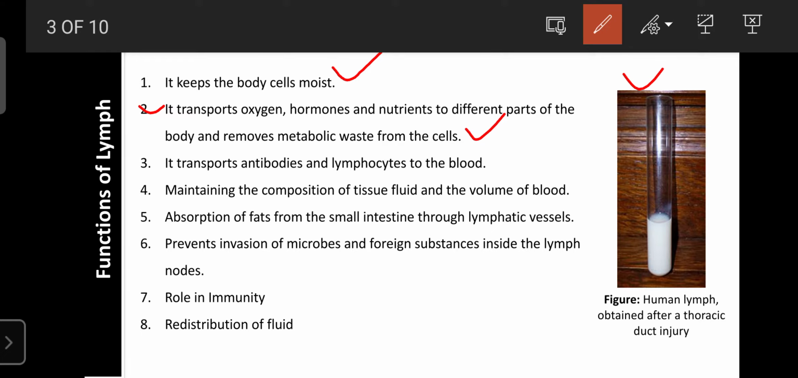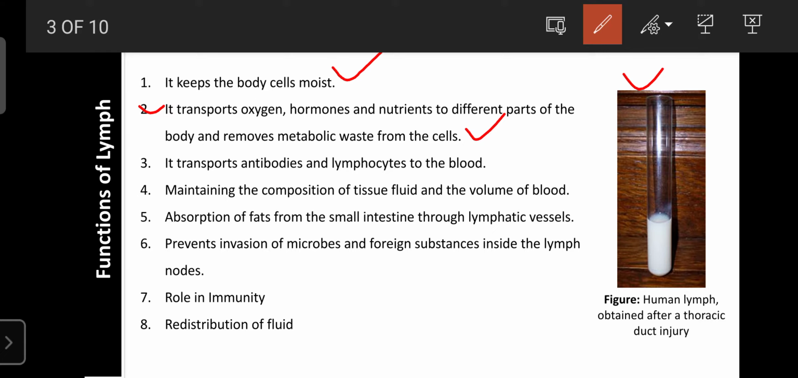As well as that, it is helpful for the removal of waste material that occurs from the cells after metabolism, like urea, creatinine, and many other waste materials. They are also removed by the lymph. And the lymph also plays an important role in the transport of antibodies, because of the presence of plasma cells.